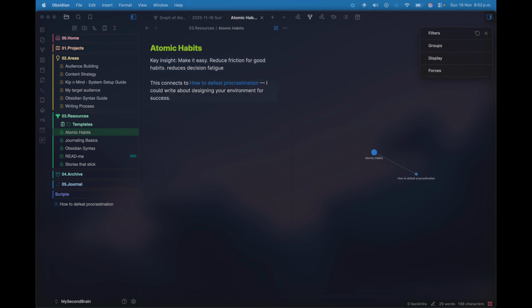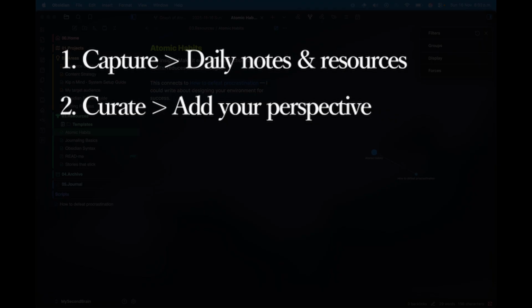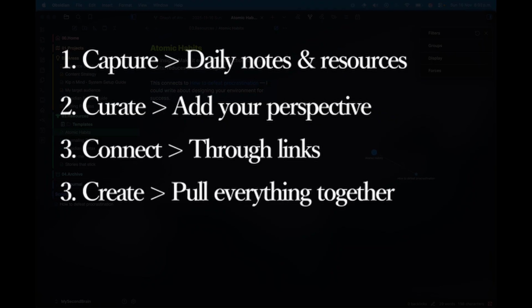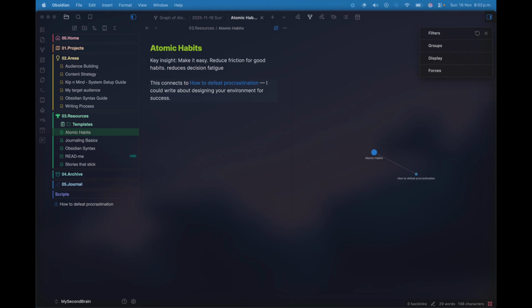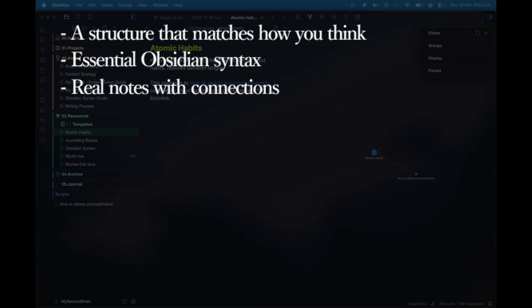So the flow is capture in daily notes or resources, curate by adding your perspective, connect through links, create by pulling everything together. You are not just storing information, you're building intelligence. So congratulations, you just built your first second brain. You have a power structure that matches how you think, the essential Obsidian syntax that you need, real notes with connections, and a daily capture habit.